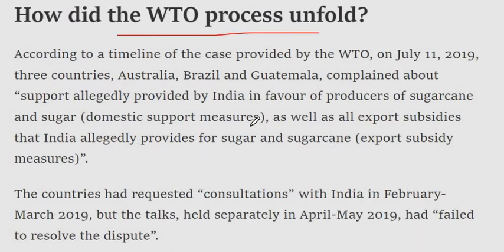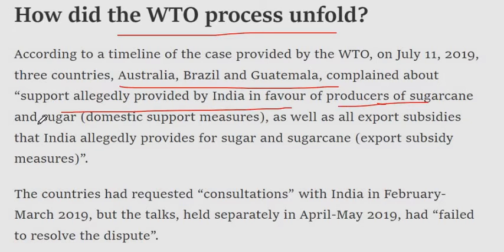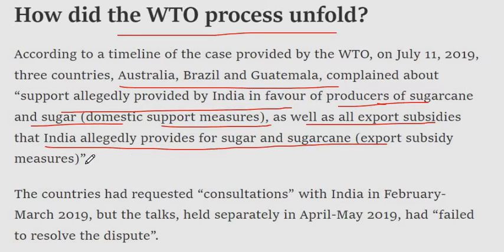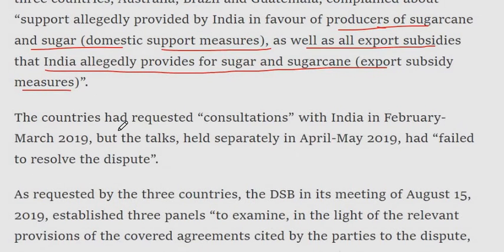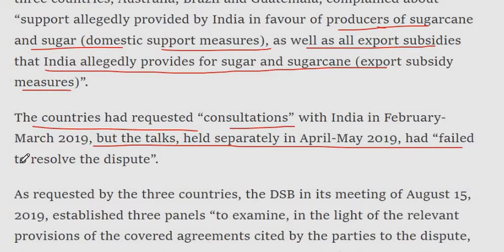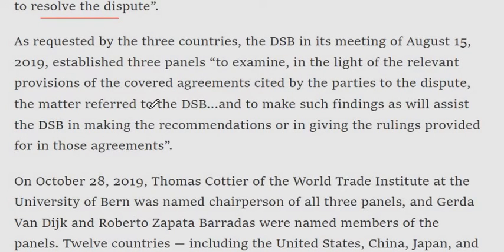How did the WTO process unfold? According to a timeline of the case provided by the WTO, on July 11, 2019, 3 countries, Australia, Brazil and Guatemala, complained about support allegedly provided by India in favor of producers of sugarcane and sugar, or domestic support measures, as well as all export subsidies that India allegedly provides for sugar and sugarcane, export subsidy measures.